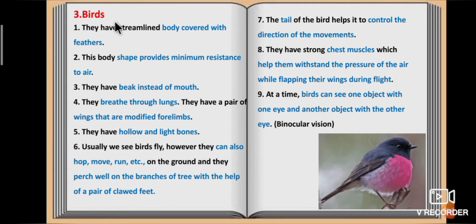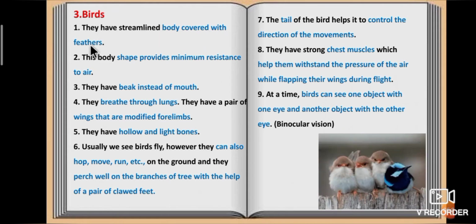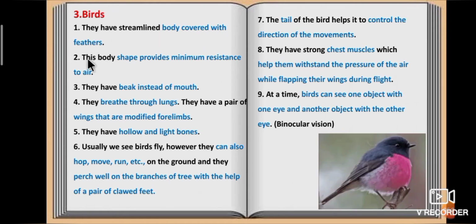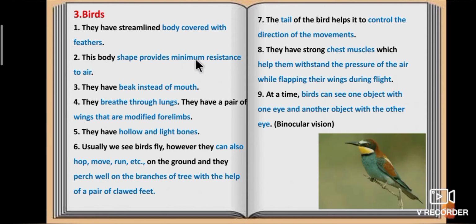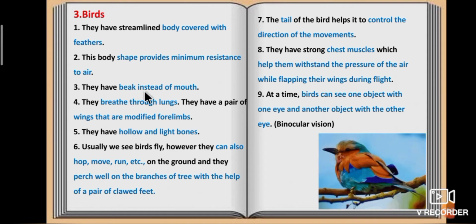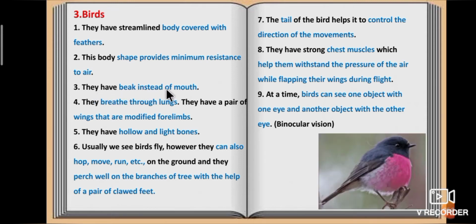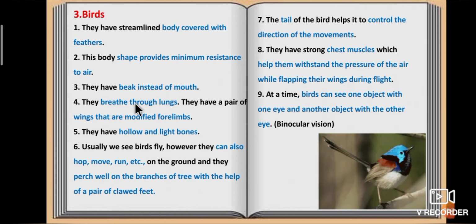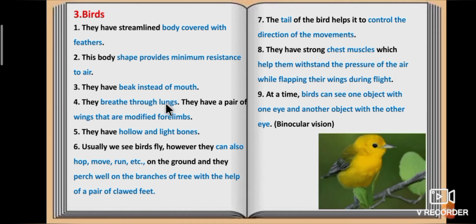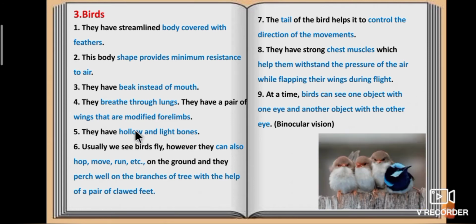Third one, birds. Birds have a streamlined body covered with feathers. This body shape provides minimum resistance to air. They have a beak instead of a mouth. They breathe through lungs. They have a pair of wings that are modified forelimbs.